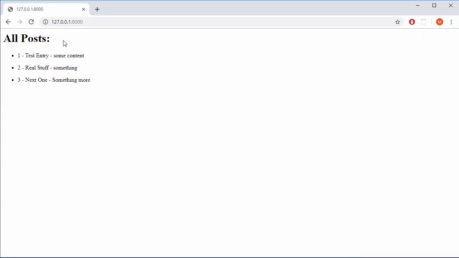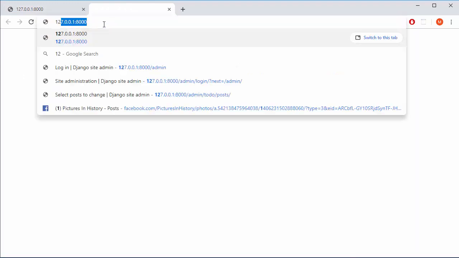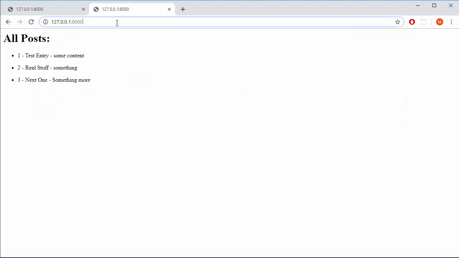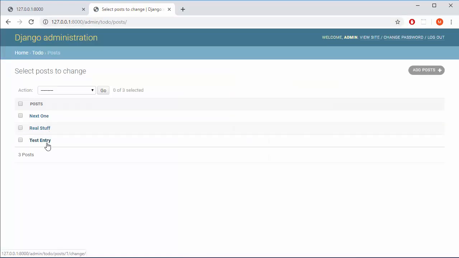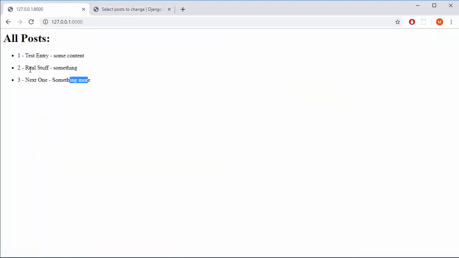Now we have posts, and that's hard-coded HTML, and this is dynamically extracted. So 1, 2, 3, those are IDs. Test entry, real stuff, and next one are titles, and this is content. And if you check your admin panel, you will basically see that it's correct. So posts, see, next one real stuff and test entry, next one real stuff and test entry.